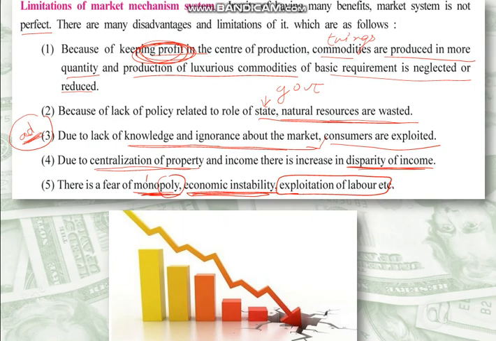Why? Because companies will always find ways to increase profit, and in that they will try to exploit the labor by reducing their salaries or by cost cutting. So we have seen the benefits and the limitations of the market mechanism system.